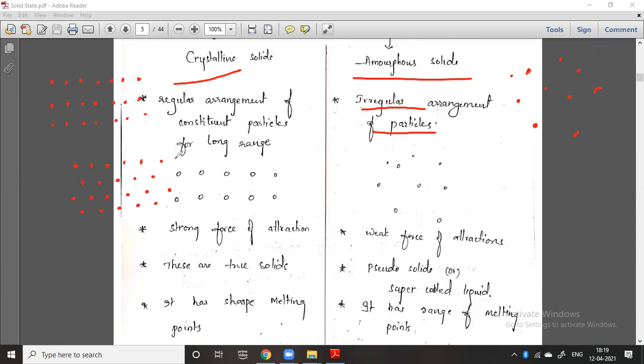Now you can check why I have written like this. You can see the regular arrangement. The distance between one particle and the next is exactly the same, here also the same, here also the same. So the regular, disciplined arrangement of constituent particles is a crystalline solid. But in case of amorphous, there is no such regular arrangement.